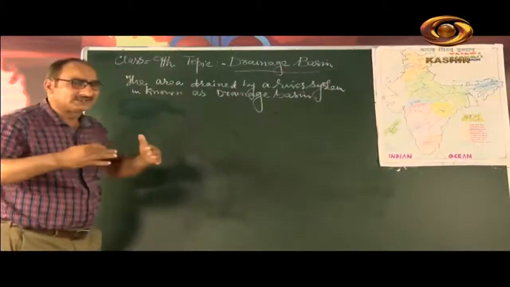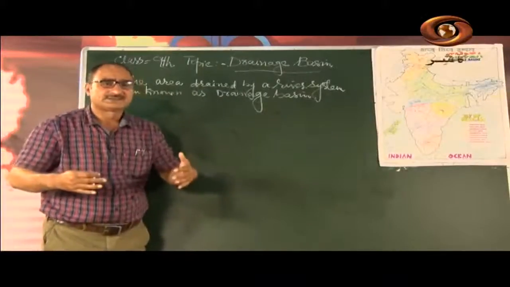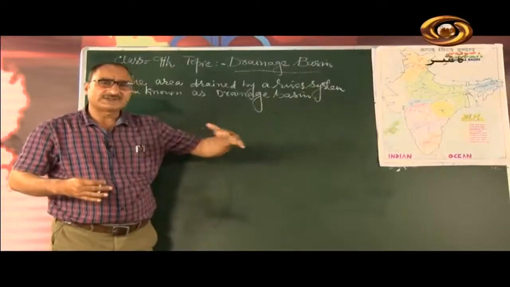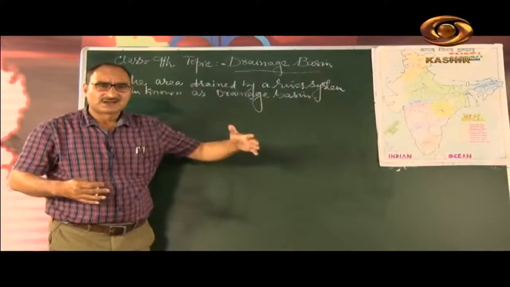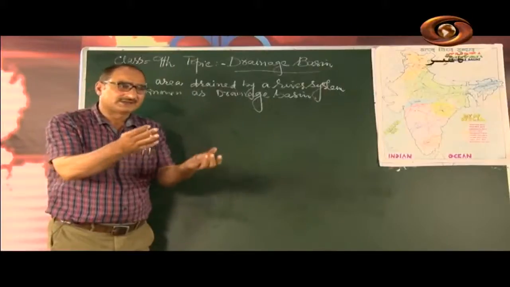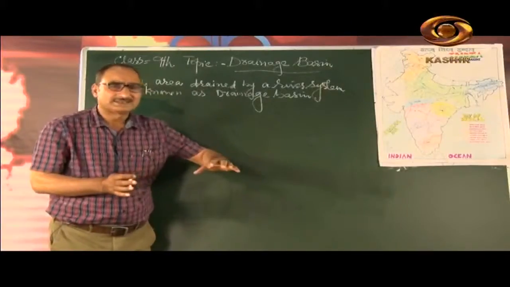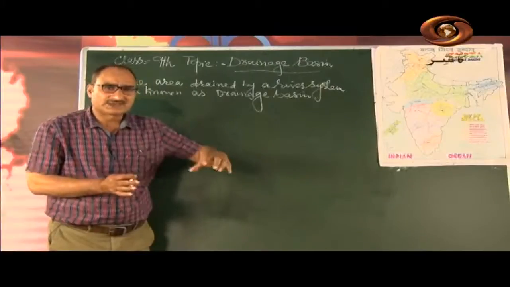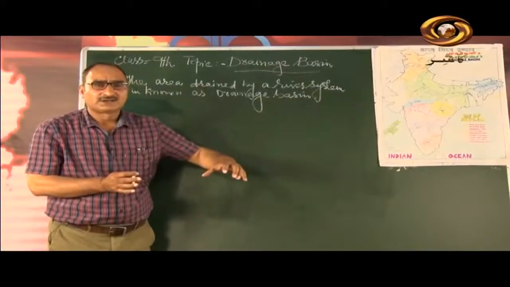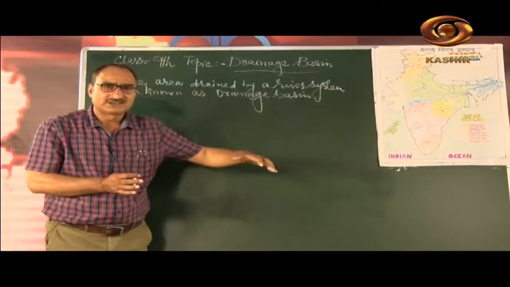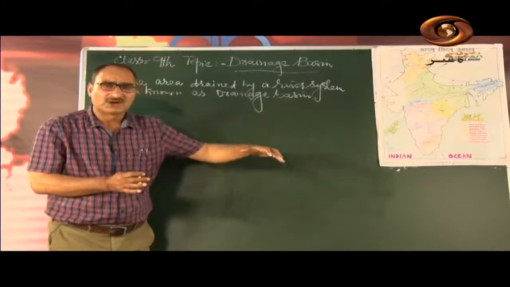We see that different rivers which flow in different directions come together and form a main river. After that, the water of the main river falls into a sea or an ocean or a lake.